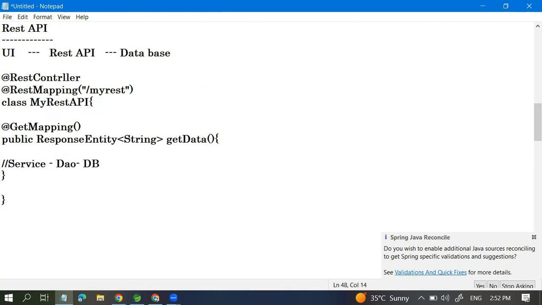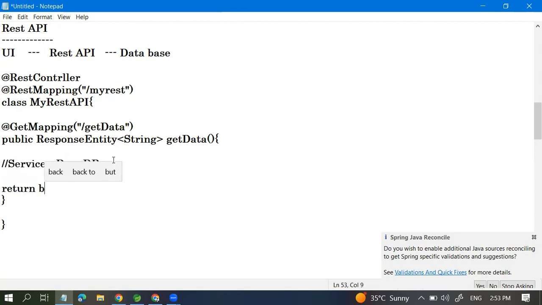And we can annotate this method with the GetMapping, and you can specify with the get data. So this is the endpoint. This one is the request mapping with the class, and this is the method we can map, and whatever the response will be, we can return finally.